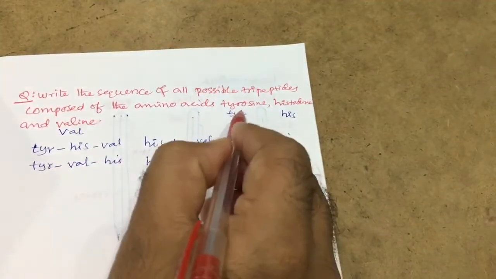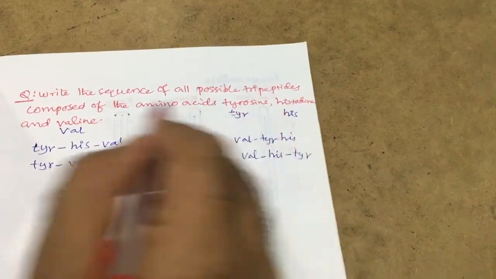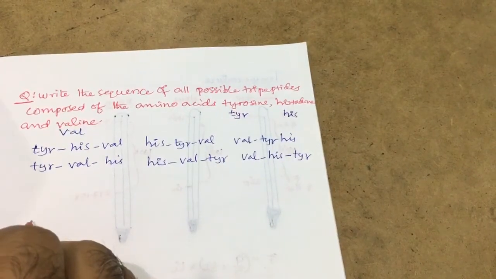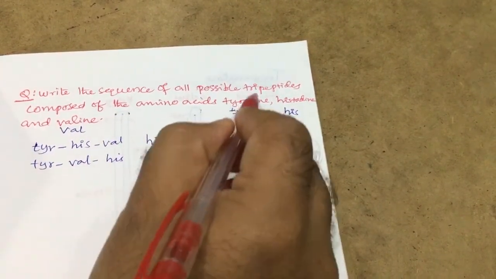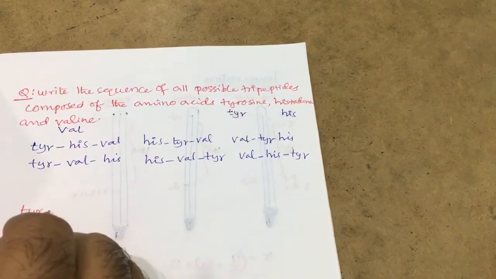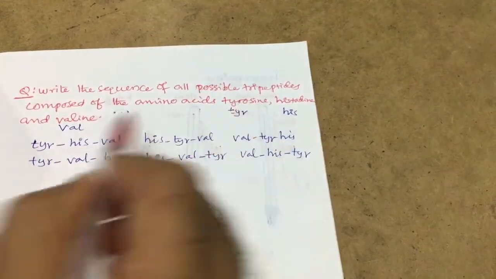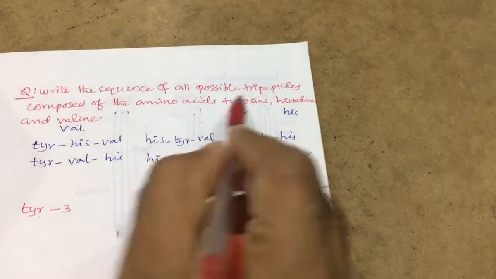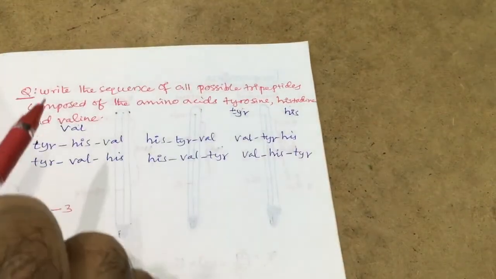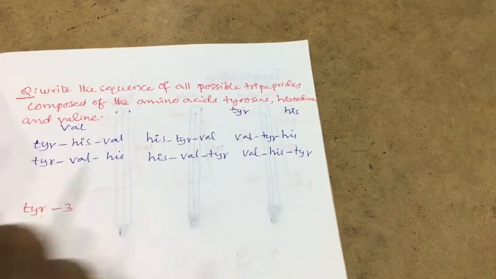Now consider we have three amino acids. Among these three, anyone can be considered first, second or third. Among these three, one has three possibilities, anyone. For example, I want to consider the first one, that is tyrosine, having three possible arrangements. When the second one is considered first, it has three possibilities, then the remaining second one has two possibilities, and the third one has one possibility.